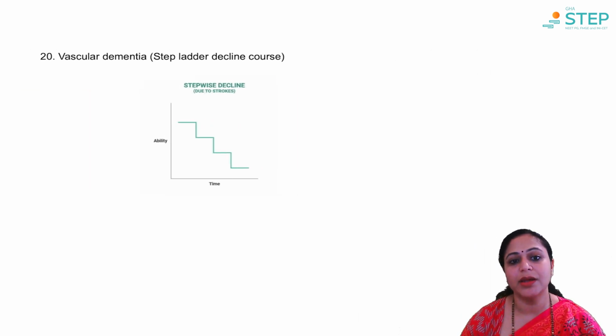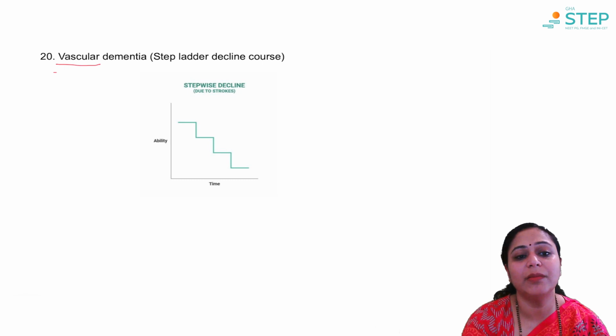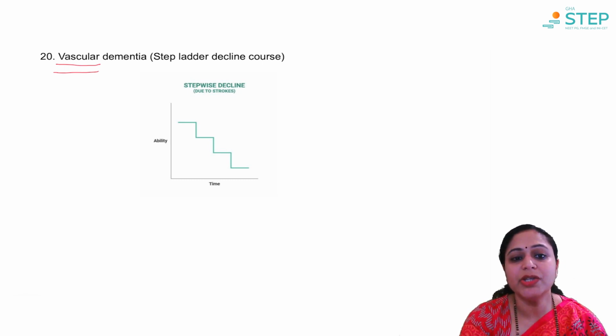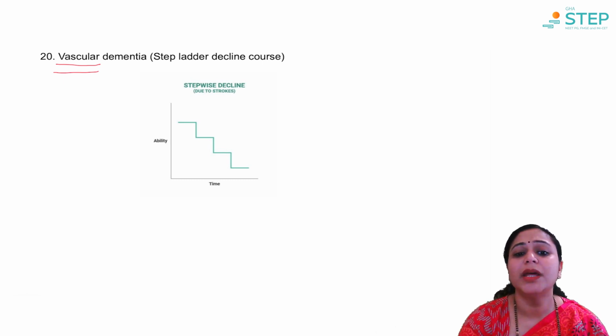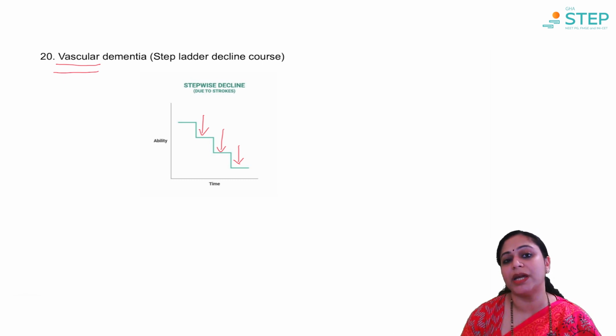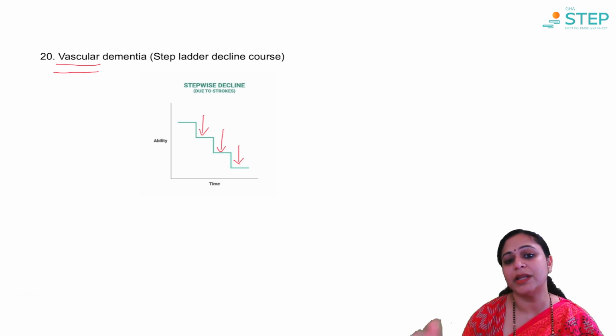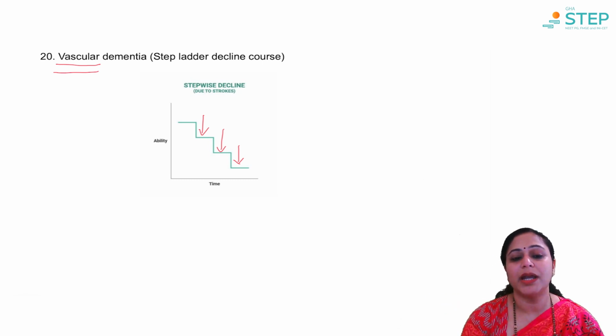Next, we have this step ladder decline course, which is classically seen in vascular dementia. As the word suggests, vascular meaning blood vessels are involved. So in the dementia where the etiology is vascular, there is a step ladder decline seen in cognitive ability over time due to the multiple vascular events which keep on happening and giving rise to strokes. So the damages are happening again and again, and that's why the stepwise decline happens. And stepwise decline is the key word for vascular dementia.